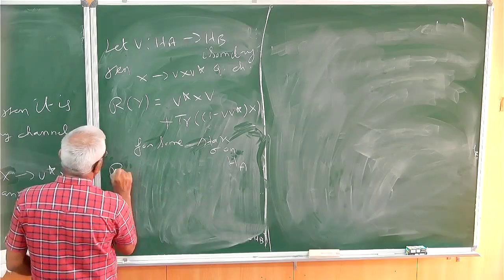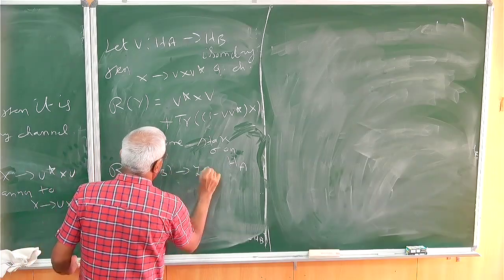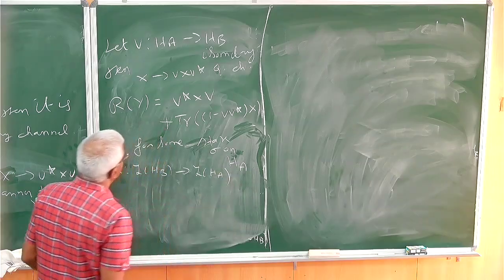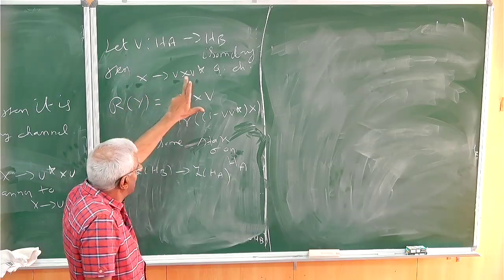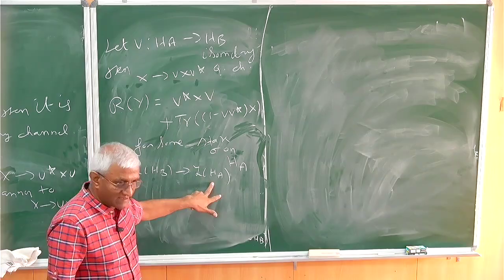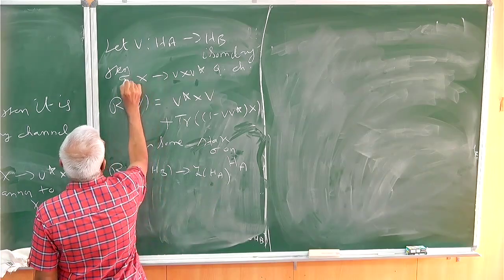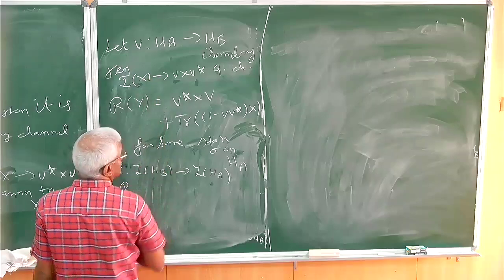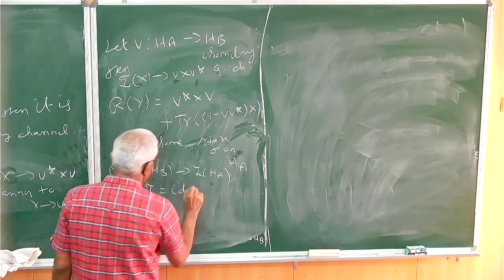Where this R is from L of HB to L of HA. This X going to V X V star is from L of HA to L of HB. This is from L of HB to L of HA. And you call this I of X. Then R of I will be identity.